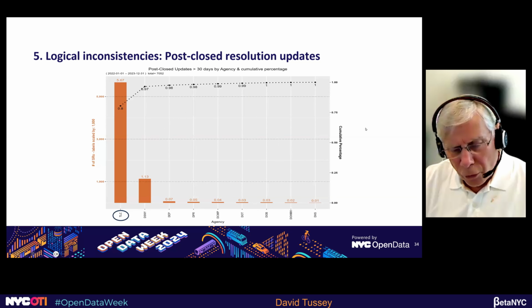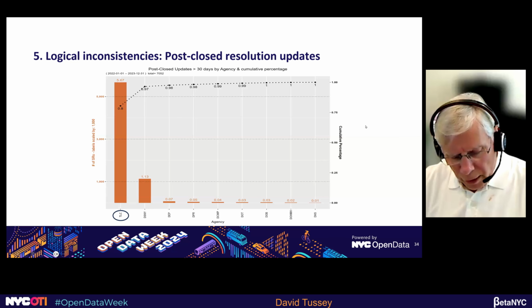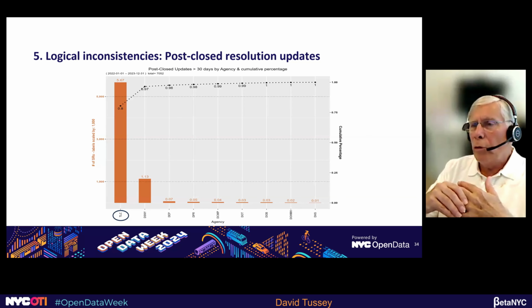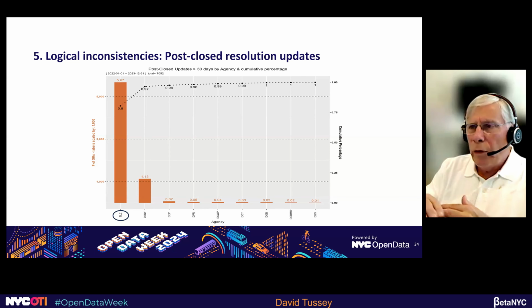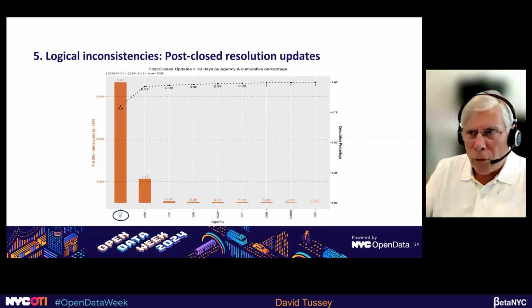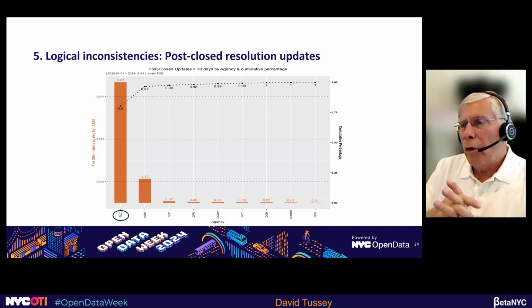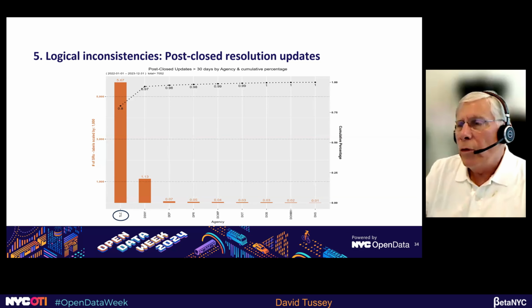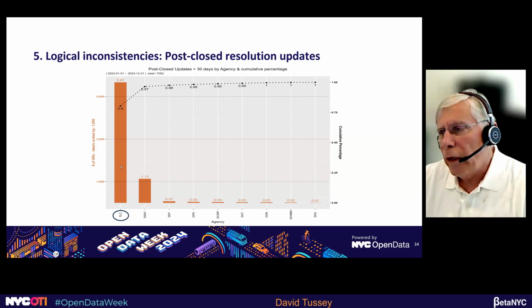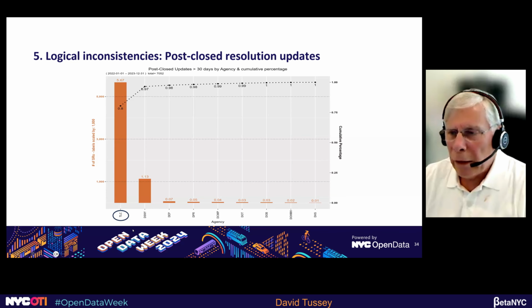So this is one I just want to show. This has to do with a kind of logical inconsistency, which is the post-close resolution updates. I decided to use the 30-day cutoff. So if it's greater than 30 days after the SR was closed and then it was updated, I want to catch that and I want to track that. And so there's about 7,000 of these that are greater than 30 days. And as you can see from this by-agency histogram, they're almost all in TLC, Taxi and Limousine Commission.